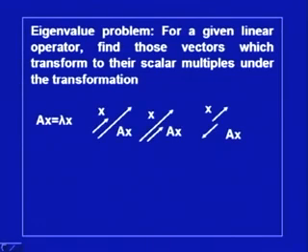By this I mean that if a vector x is given, under this transformation it will become Ax in such a way that the transformed vector Ax is parallel to x, but its scale has changed. If the scaling factor λ is bigger than 1, then it is magnified, and if λ is less than 1, then x will be contracted, and when λ is negative, the direction will be changed.